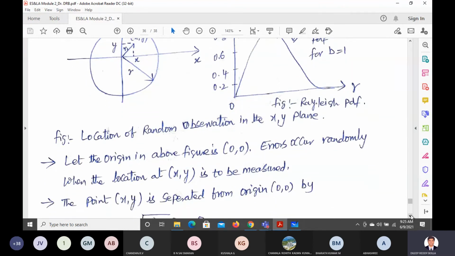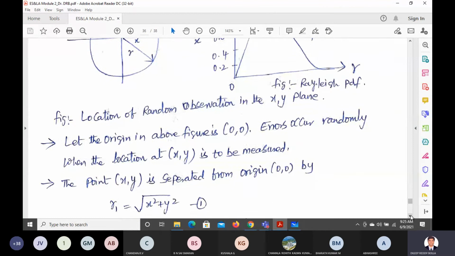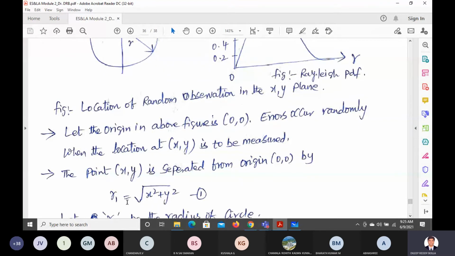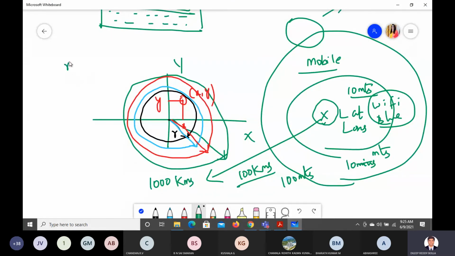Now what we are doing is separating that from the origin 0 and 0 by measuring r1 equals the square root of x square plus y square. So let us say from this example, the value of x is 2 and the value of y is 3. If you want to measure the r value, r equals the square root of x square plus y square, is what they have proposed.